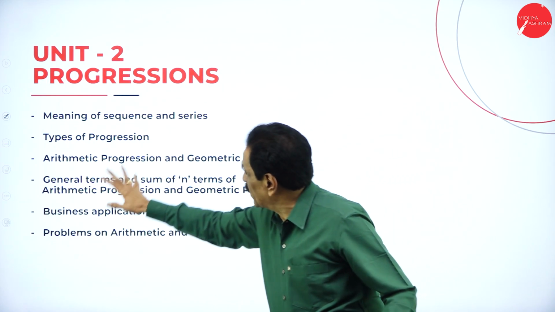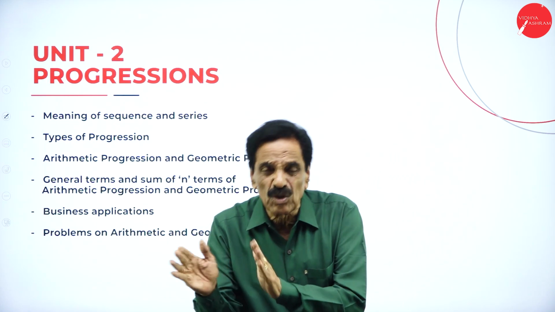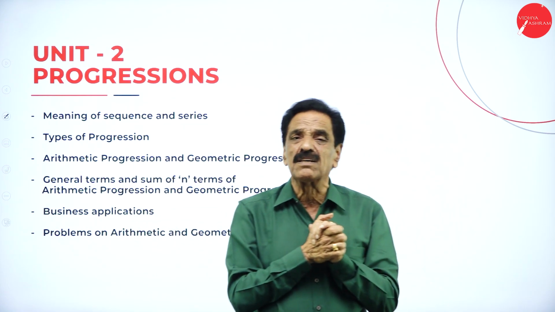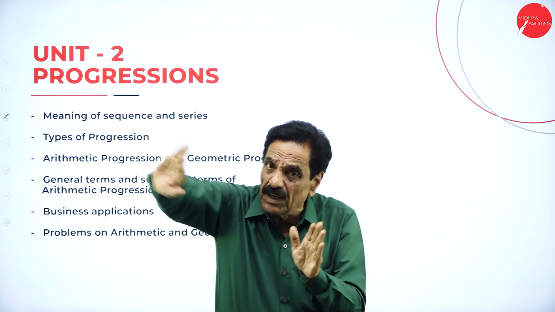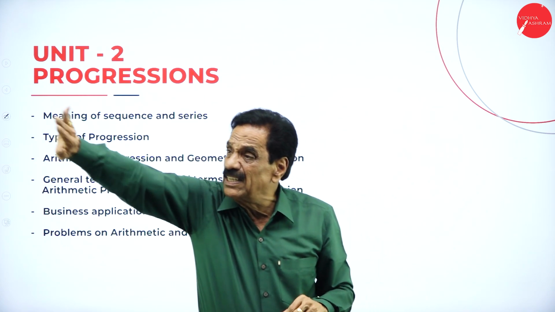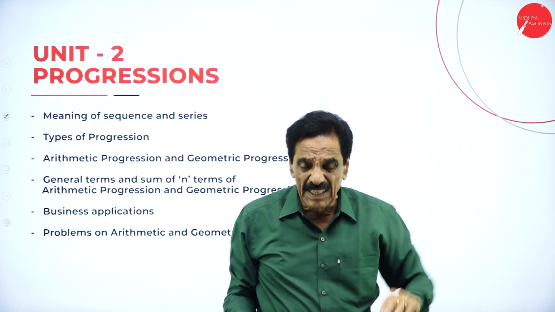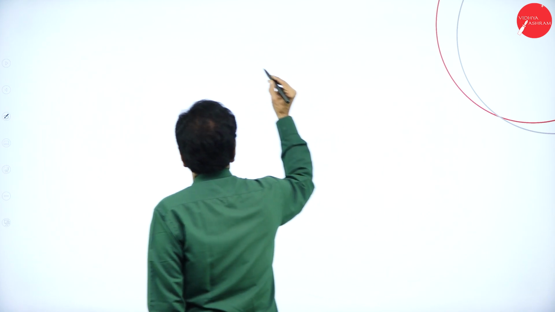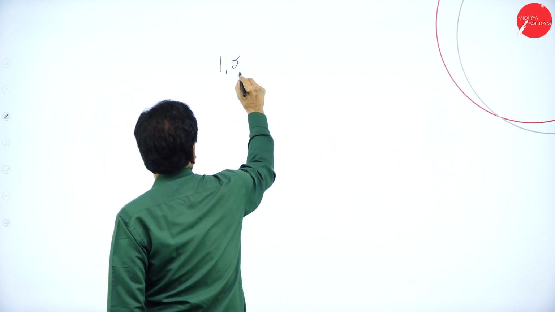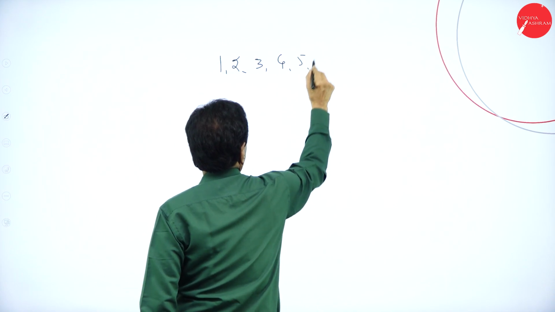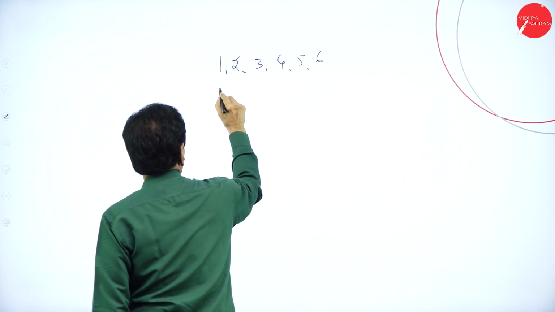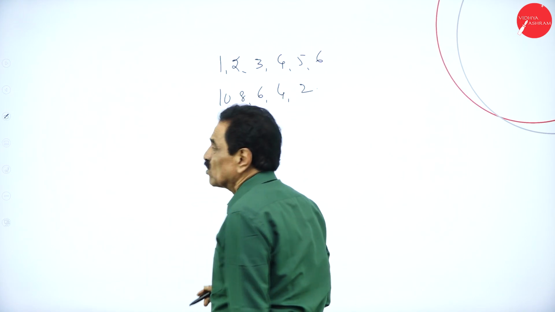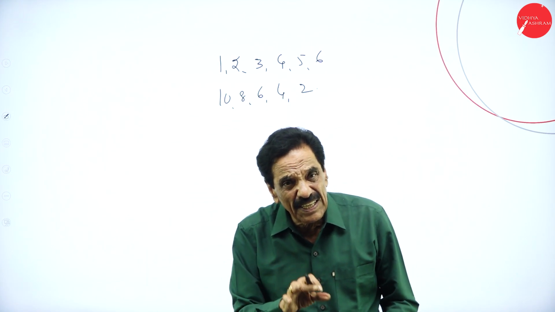Then you have progression. The numbers either go in ascending order or in descending order, and that is called progression. The numbers should go forward, progress, either in ascending order or in descending order. The sequence is called a progression. So it may go like this, 1, 2, 3, 4, 5, 6, or it may go like this, 10, 8, 6, 4, 2. It may go in ascending order or descending order.